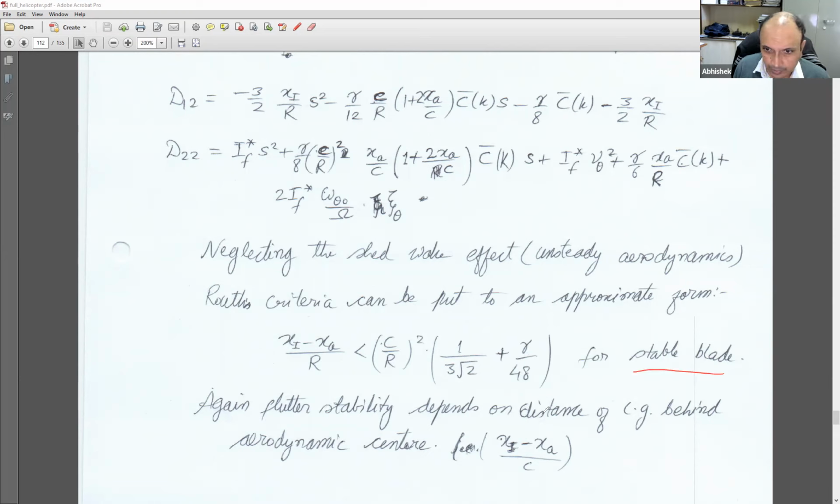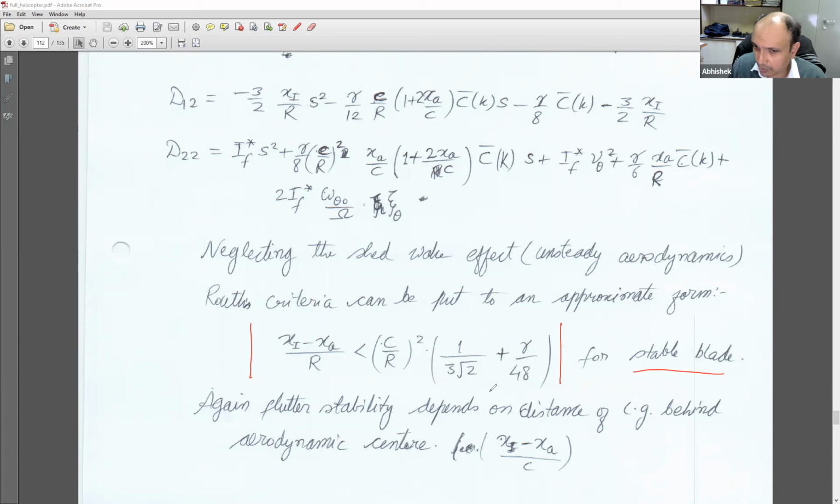So what happens now? The condition here is not the same as what we got for the divergence, but the form it takes is very similar to that for the divergence. So xi minus xa by r is less than c by r whole square into this factor. This whole factor is positive because gamma is positive and c by r square is positive.